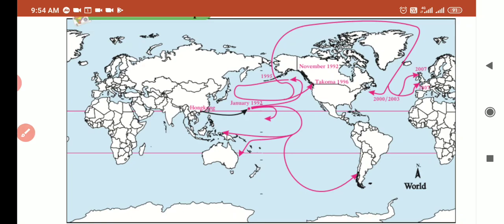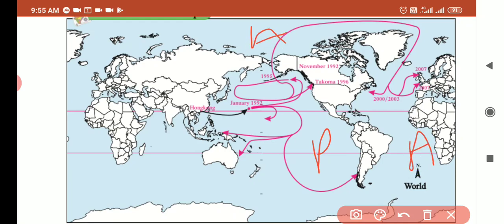By the year 2000, some of them also floated to the Atlantic Ocean from the Arctic. Now I will show the direction. See that, this is Pacific, this is Atlantic, this is Arctic Ocean. So here that accident happened. The toys move like this to the Arctic Ocean and move like this to the Atlantic Ocean. So this is the way the toys travel. This is really an amazing thing, isn't it?